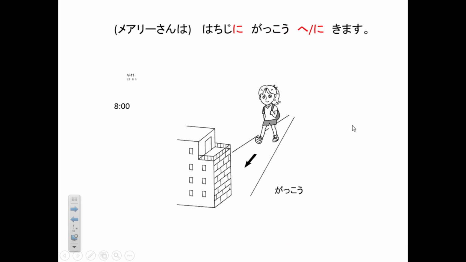Like 8 o'clock. 8 o'clock she goes to school is メアリーさんは8時に学校に来ます. Like this, you can use に for 2 times. Or it becomes メアリーさんは8時に学校へ来ます。に and へ you can use too.